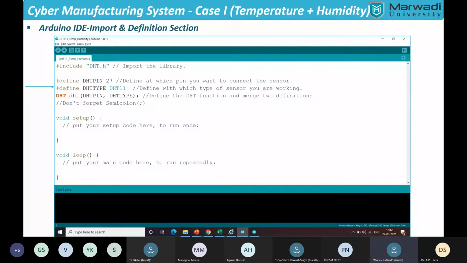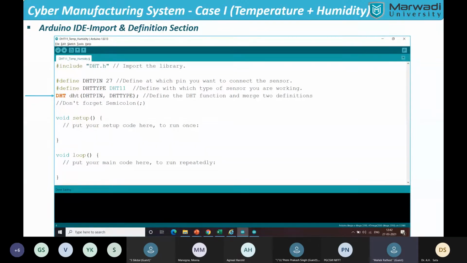Now I have to give the command that I have connected at DHT pin 27 and I have connected with a DHT11, but the microcontroller doesn't know how the two are connected. So we are announcing first DHT, and then the DHT pin with the DHT type. The DHT pin is 27, DHT type is 11. So those both are now tied together.